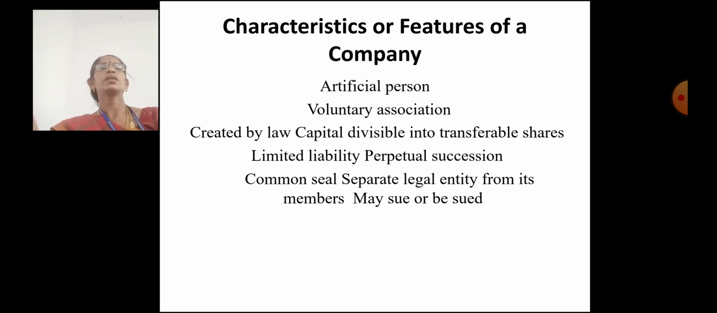Characteristics of company. Artificial person, voluntary association. It is purely created by law. Capital divisible into transferable shares. Limited liability. Perpetual succession. Common seal. A separate legal entity from its members, which may sue or be sued.